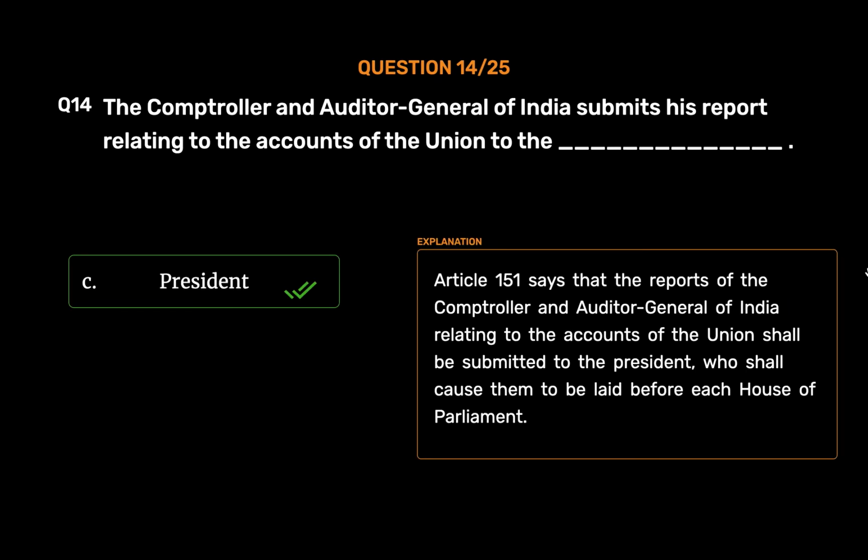President. Article 151 says that the reports of the Controller and Auditor General of India relating to the accounts of the Union shall be submitted to the President, who shall cause them to be laid before each House of Parliament.